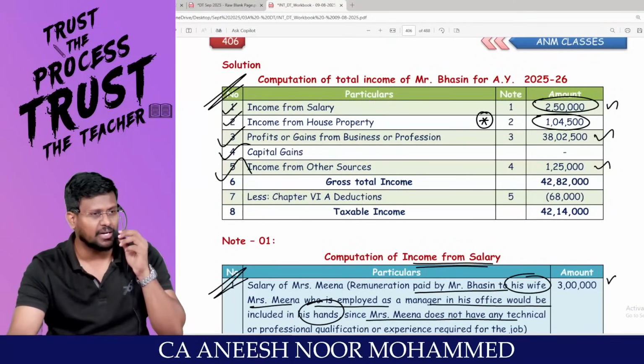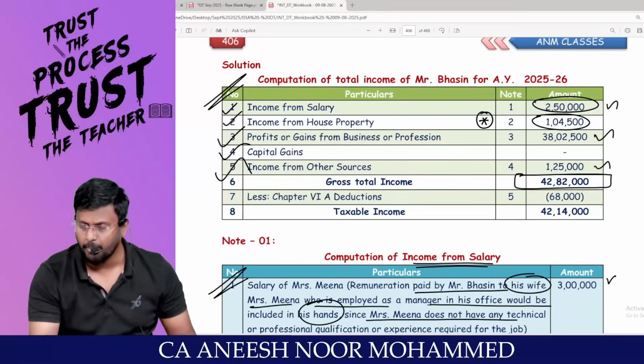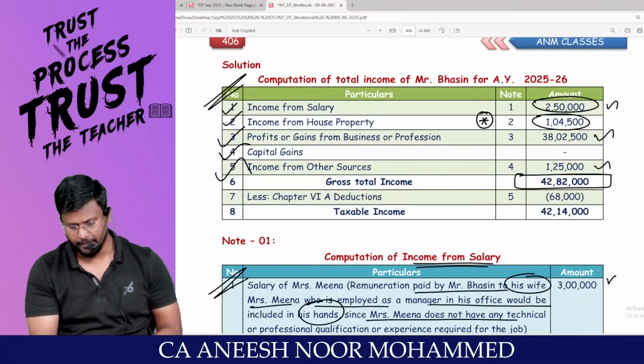Done. All the 5 heads done. Salary done. House property done. PGBP done. Capital gain done. IFOS done. You will be getting gross total income of 42,82,000. Are you able to follow me?